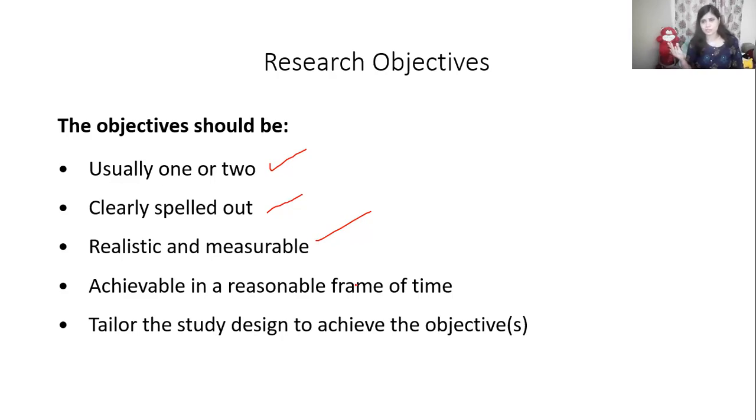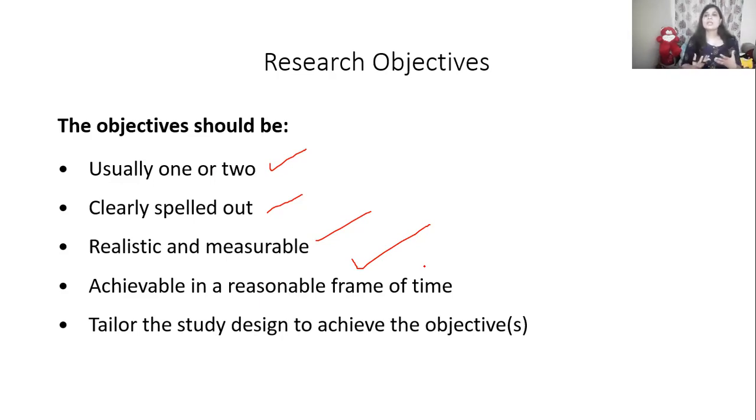That can be a research objective for ISRO or NASA, not for us who are doing social science research or business research, right? So achievable in a reasonable frame of time. So when we are formulating an objective, we have to first limit ourselves and understand what time limit is available, according to which we have to formulate our objective. It is not like entire India, how much time would it take to collect the data, right? To understand the consumer behavior of entire India, how much time would it take?